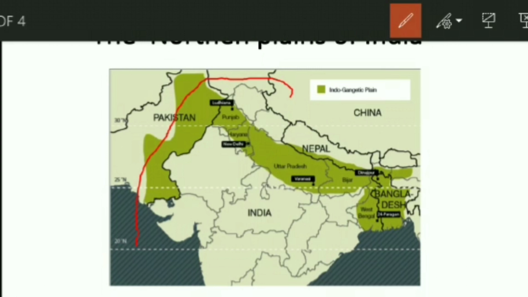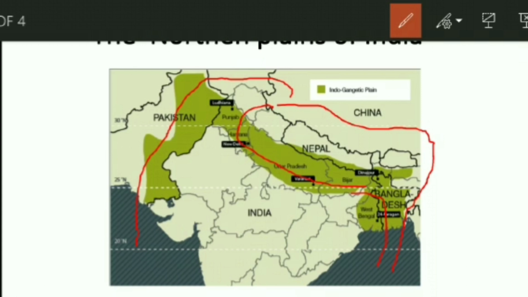The next river which plays an important role is the Ganga, which starts from this portion of India, flows through UP and Bihar, moves toward Bangladesh and then merges with the Bay of Bengal. The third one is the Brahmaputra, which starts near Mansarovar and moves through China. It enters India from Arunachal Pradesh, moves towards Bangladesh, and reaches the Bay of Bengal.